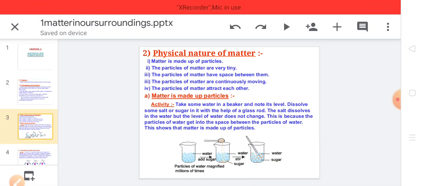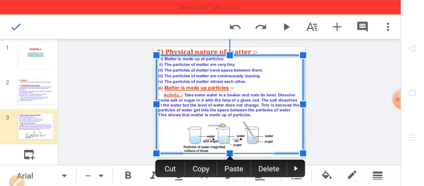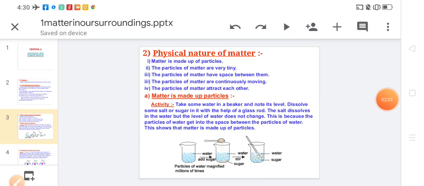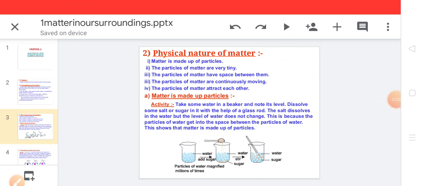Let's see all these. First, matter is made up of particles. This is explained by an activity. Take some water in a beaker and note its level. Dissolve some salt or sugar in it with the help of a glass rod so that the complete salt is dissolved in water.